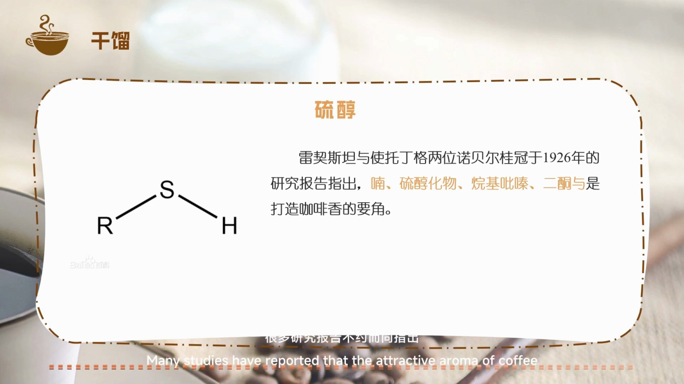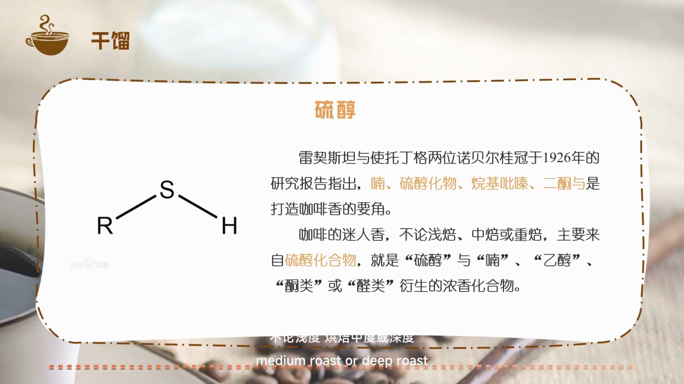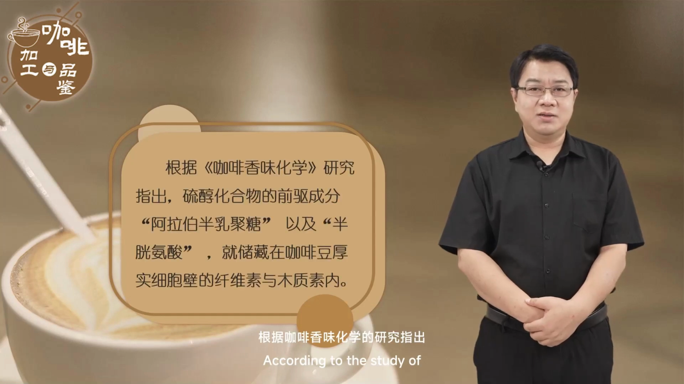Many studies have reported that the attractive aroma of coffee, whether light roast, medium roast, or dark roast, is mainly due to thiol compounds, aromatic compounds derived from mercaptan ethers, ketones, or aldehydes. According to the study of coffee aroma chemistry, the precursors of thiol compounds are arabinogalactan and cysteine.